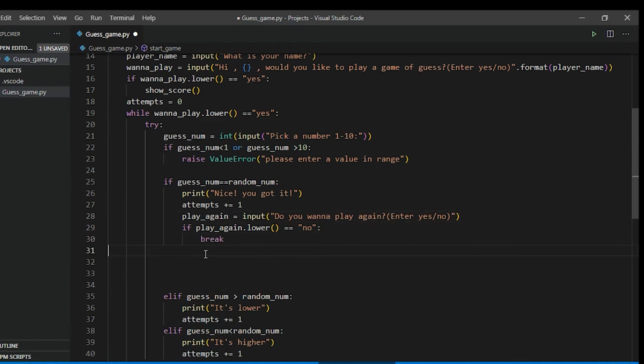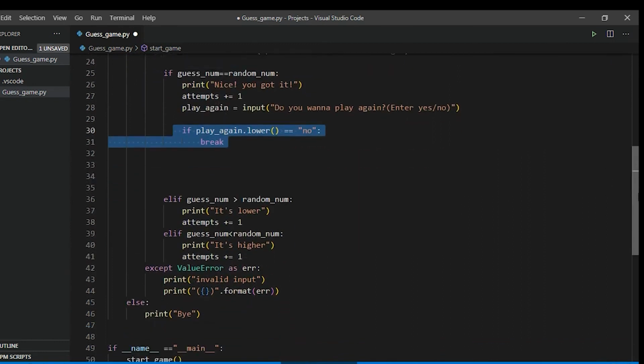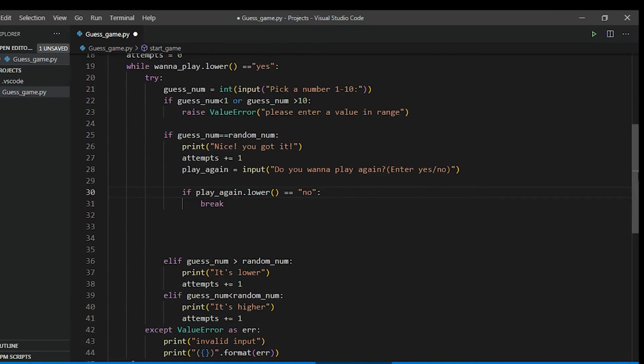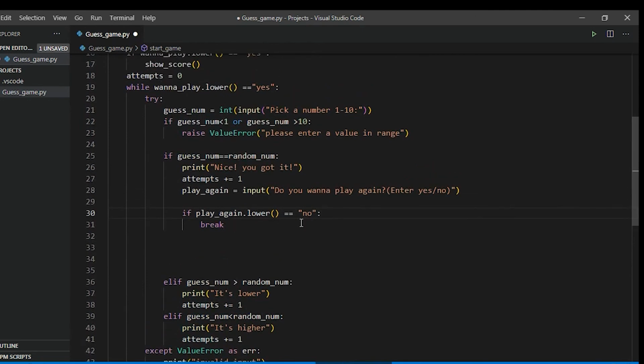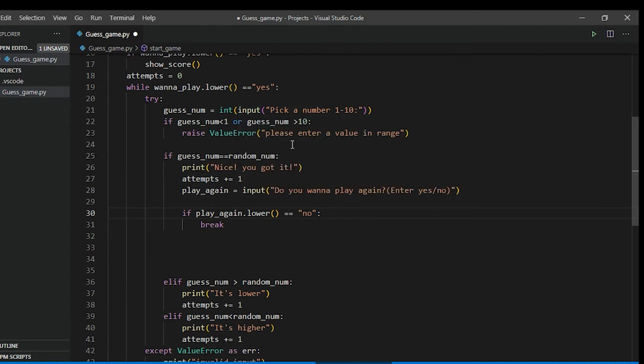So if he enters no, the loop will end and the game will end as well. If he enters yes, then the loop will iterate again, and it will keep asking him again with a new number.